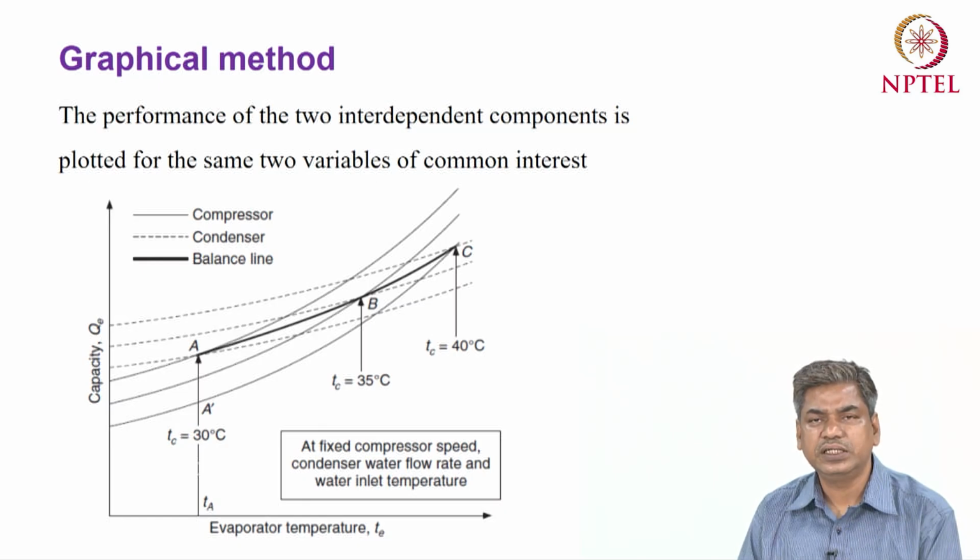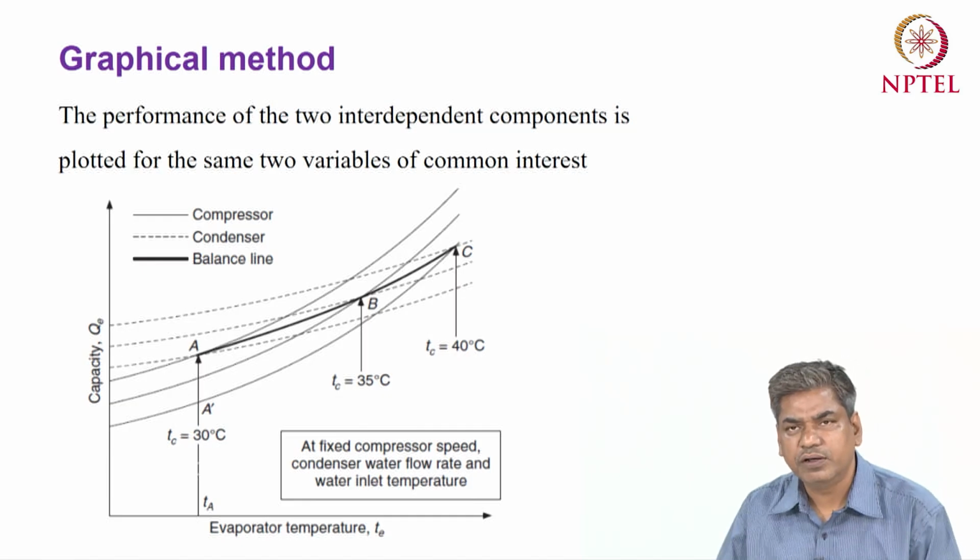That's why you get the same capacity. At the balance condition the capacity should be the same, which means the mass flow rate should also be the same for both components, and that represents the balance point, or the steady state point, or the operating or performance parameter at the steady state condition, if all the other parameters remain the same.